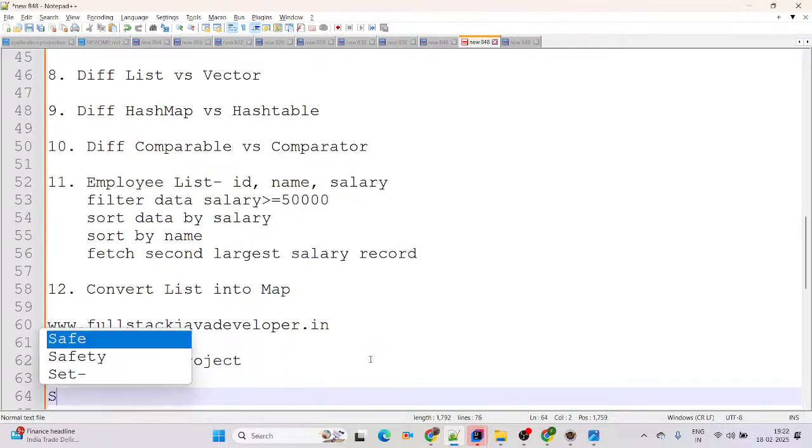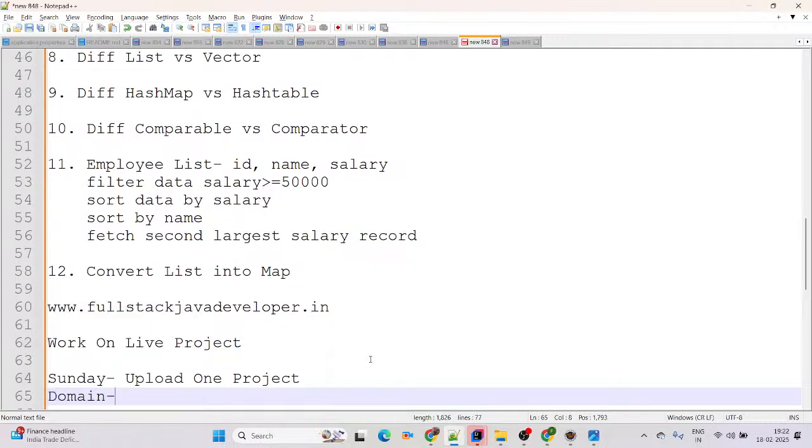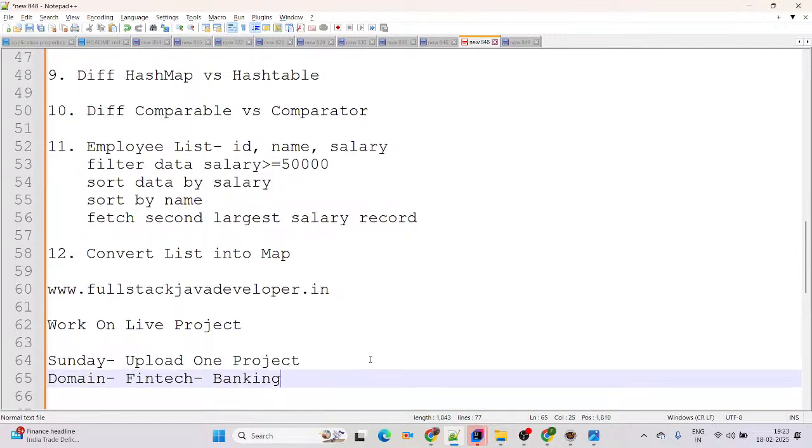And every Sunday I will try from my side to upload at least one project there. The project domain I will consider is fintech. It means banking domain, you can simply say fintech, that's called the finance domain, BFSI. Then again, I have available projects you can consider as healthcare as well.